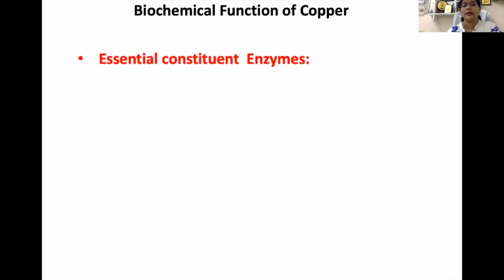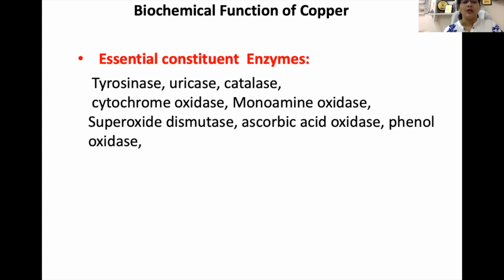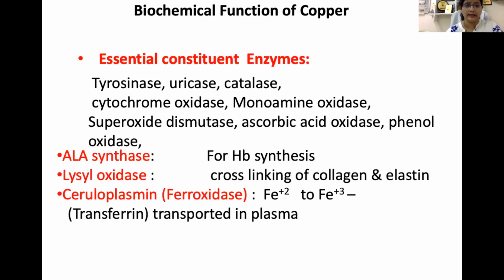Now let's see the biochemical functions of copper. An important function of copper is that it is an essential constituent of enzymes, like tyrosinase, uricase, catalase, cytochrome oxidase, monoamine oxidase, superoxide dismutase, ascorbic acid oxidase, and phenol oxidase. Copper is present in all these enzymes.